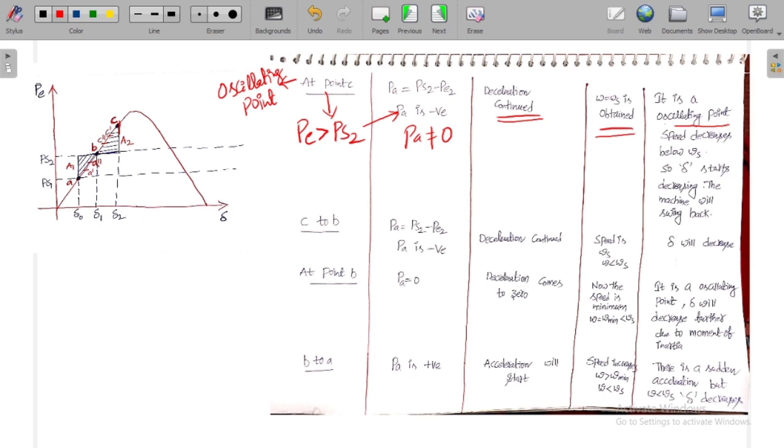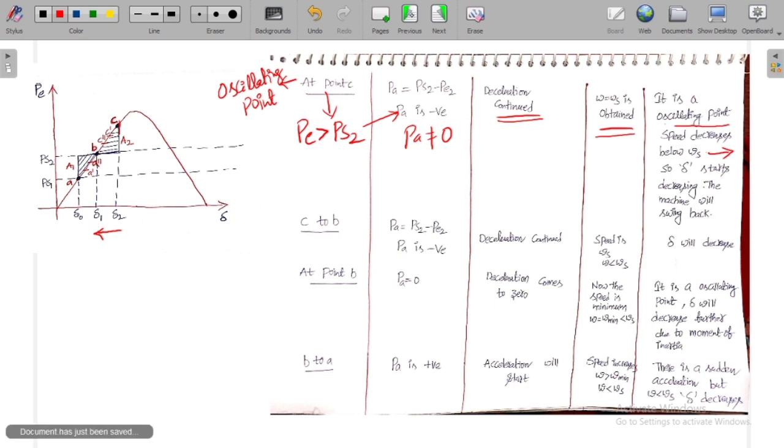So the deceleration continues. Now this deceleration makes the speed go below the synchronous speed. So what happens now? Below the synchronous speed, delta reduces. So delta starts decreasing. From delta 2 again the delta starts decreasing.